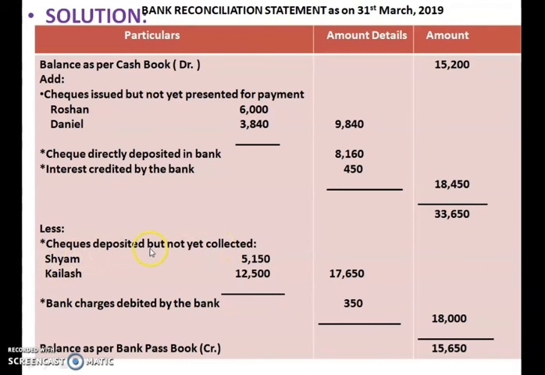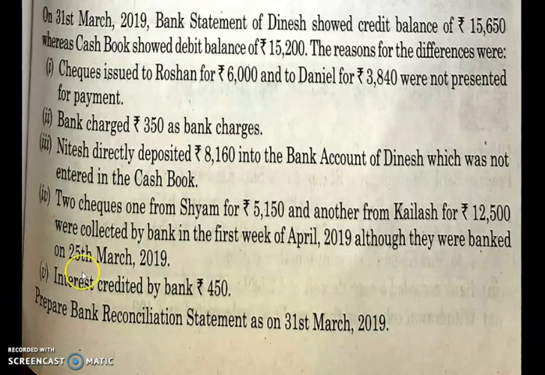So that is why our passbook and cash book show a difference, because this is recorded in the cash book, but the same was not recorded in the passbook, and you have to show it as a less item. So those two checks you have to show separately under Kailash and Shyam's name, then add them together and write it in the amount column. Okay, now let's move to the next case.